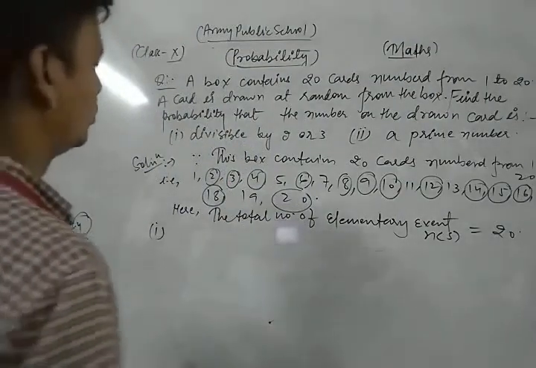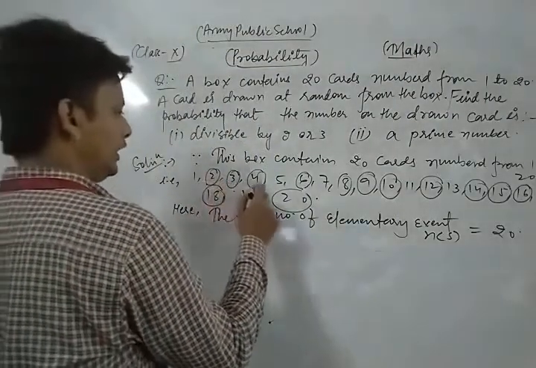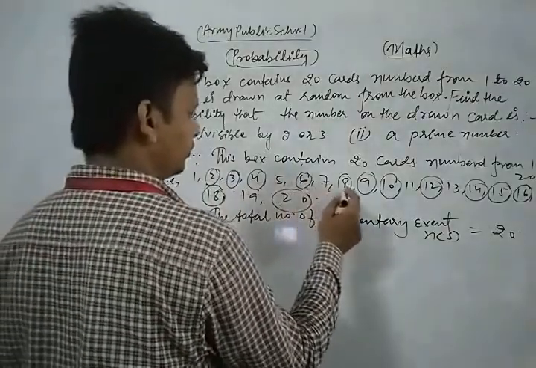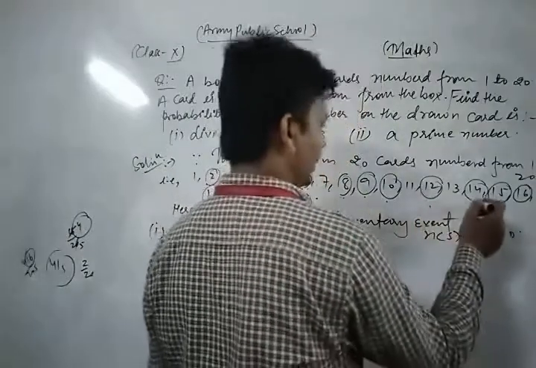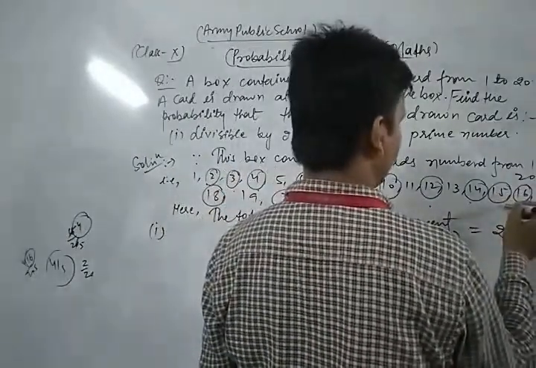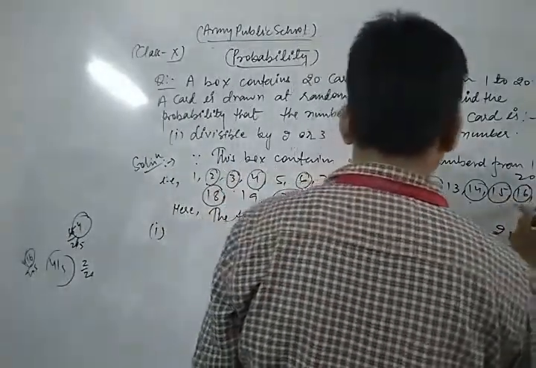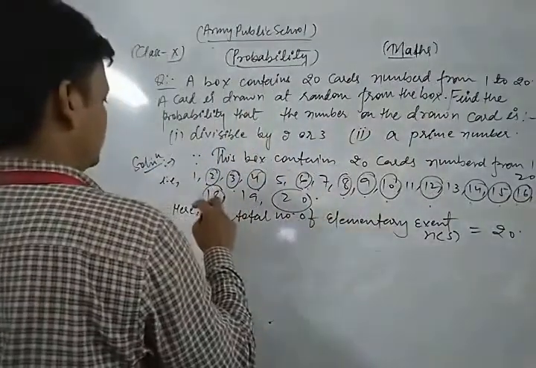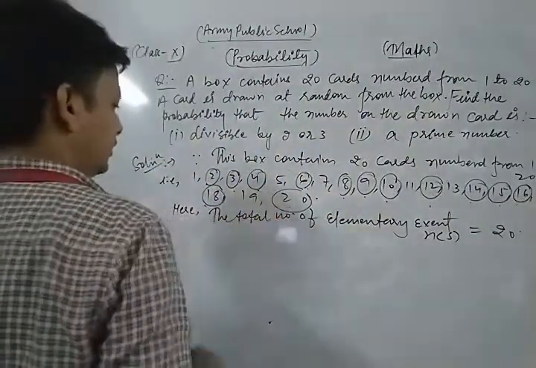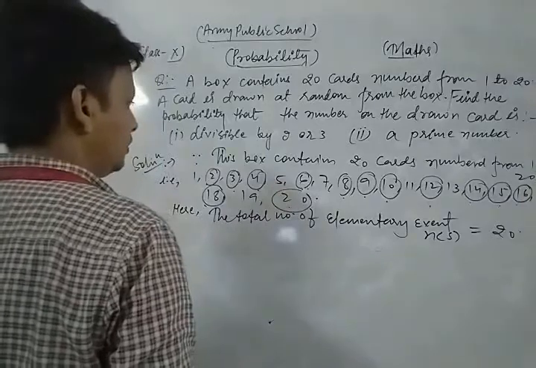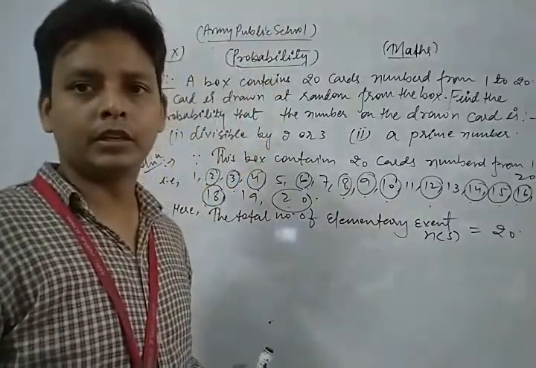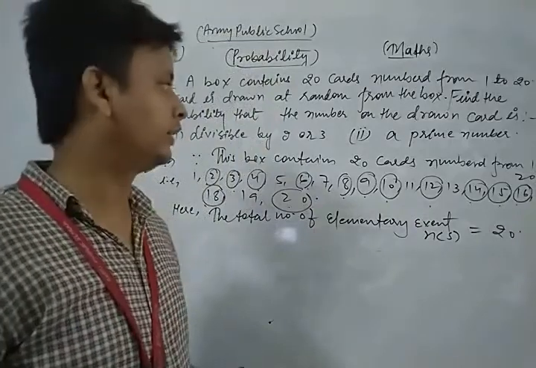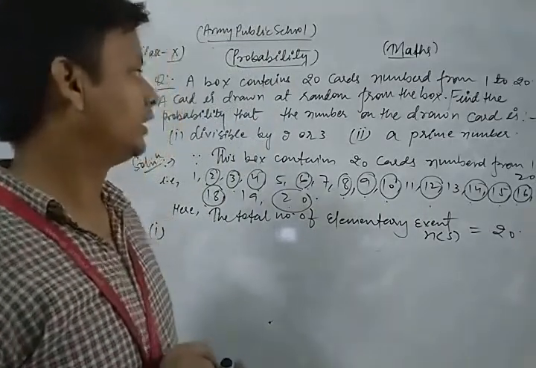Now look, 1, 2, 3, 4, 5, 6, 7, 8, 9, 10, 11, 12 and 13. So total number of cards which are divisible by 2 or 3 is what? Okay.